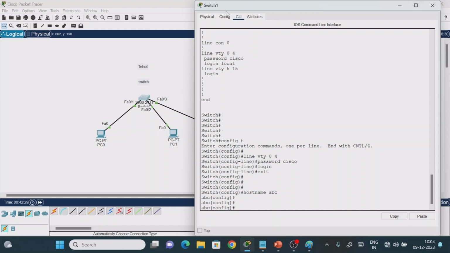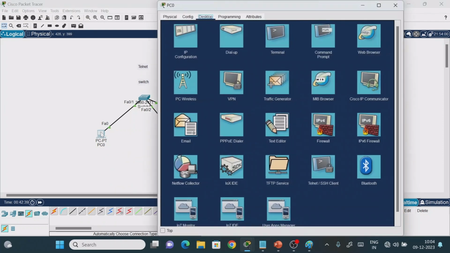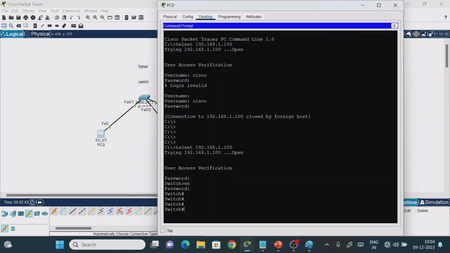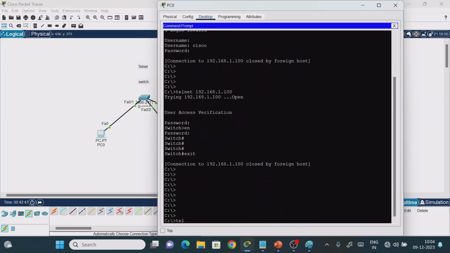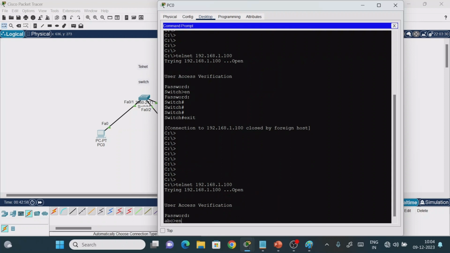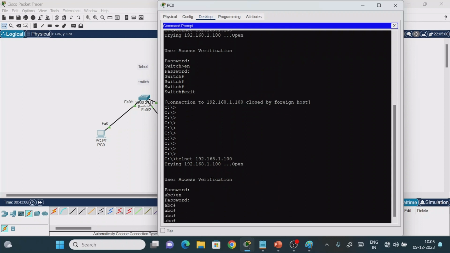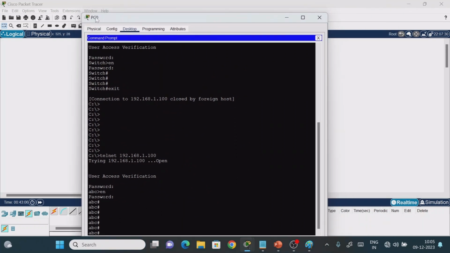Now I am going to minimize this one. From here I am going to access this particular machine remotely, by using the Telnet protocol. I click on this, go to the command prompt, and exit, as I have done this previously. What is the command we need to use? Telnet. What is the destination IP address? The switch IP address, 1.100. It is asking for the password, so I am going to enter the password. Now this is the terminal accessed from my PC0, my personal computer.